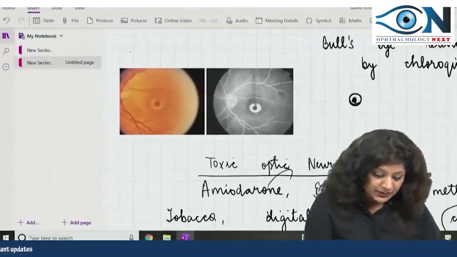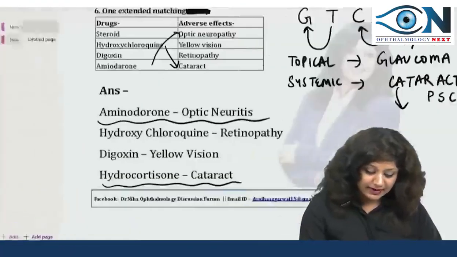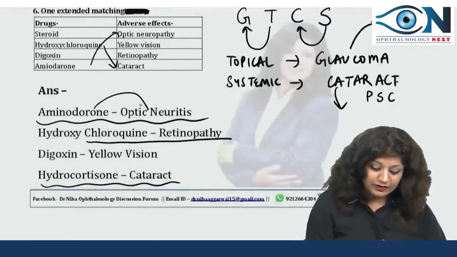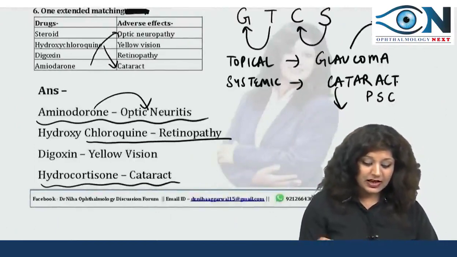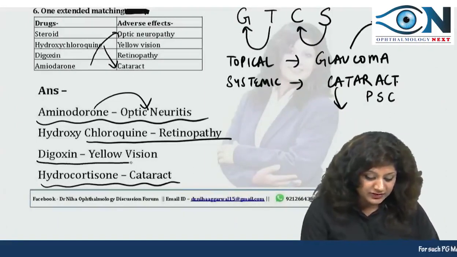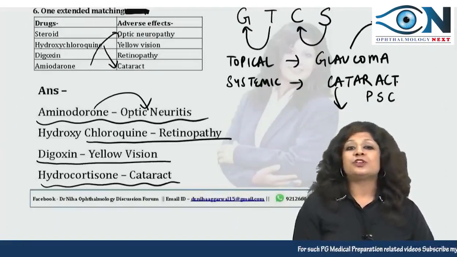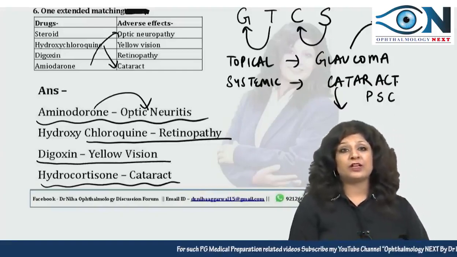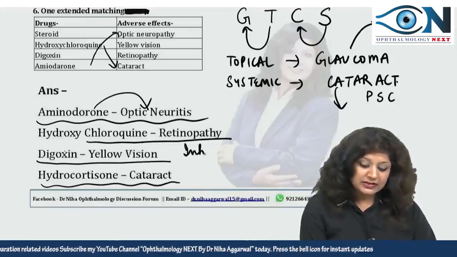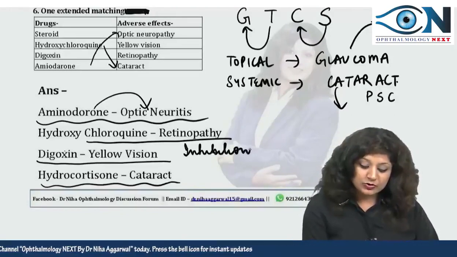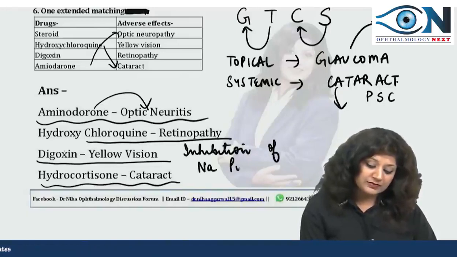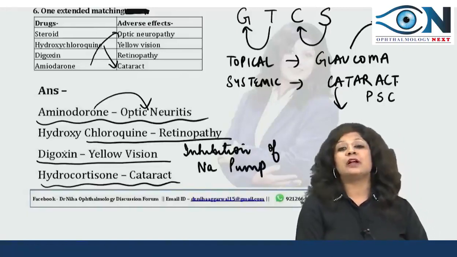So if you see the options here, we have the chloroquine with retinopathy, then we have amiodarone with the optic neuritis, the hydrocortisone, that is a steroid, with the cataract, and you are also left with digoxin with yellow vision. One of the very important causes of yellow vision is the digoxin. It occurs due to the inhibition of the sodium pump. This gives a yellow colored vision due to the filtering effect.